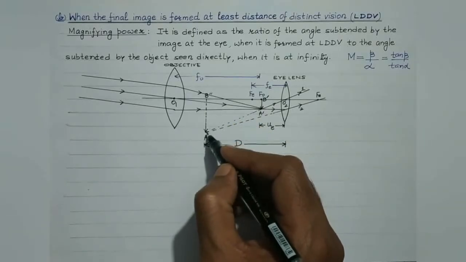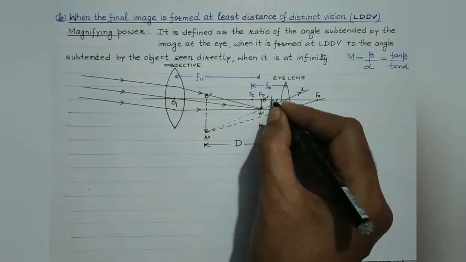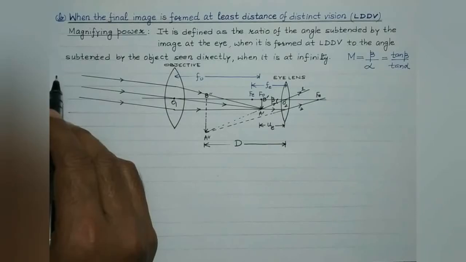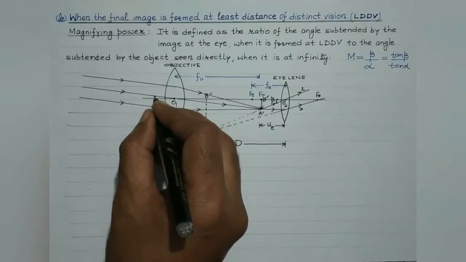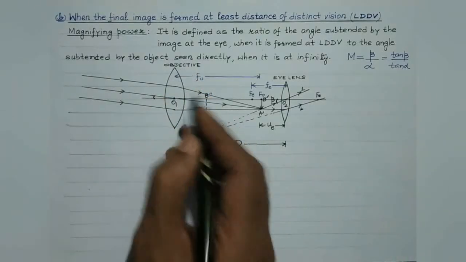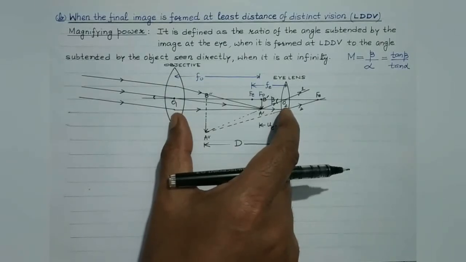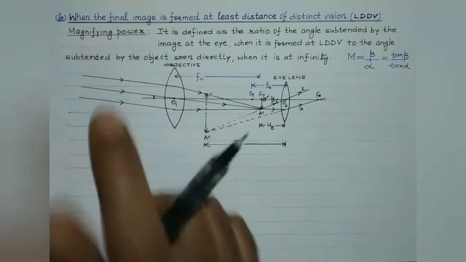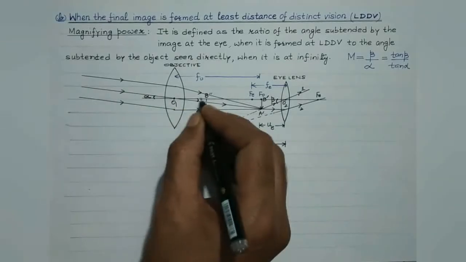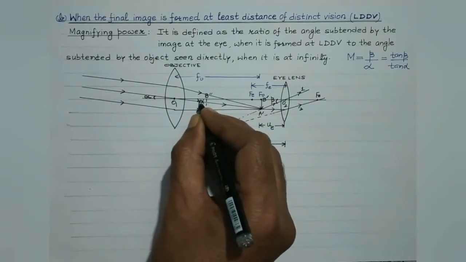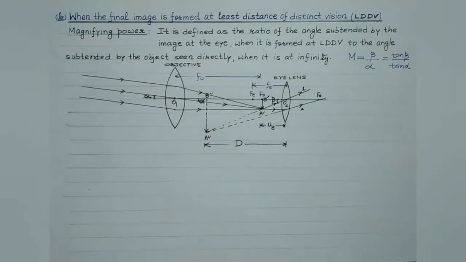The angle which this final image formed at the least distance of distinct vision subtends at the eye, this angle is beta, isn't it? And the angle subtended by the object which is at a very far away distance at the eye is alpha. It can be considered to be equal to the angle subtended at the objective, because the length of this cylindrical tube is very small as compared to the distance of the far away object from the telescope. So this may be considered to be alpha. This will also be equal to alpha, being a vertically opposite angle, isn't it? So this is also alpha. So beta divided by alpha will give us the magnifying power, right?